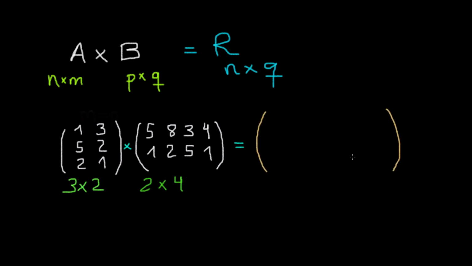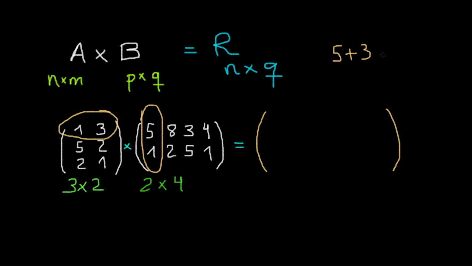Now, to compute this matrix, it is very simple. At the very beginning, we take the first row of the first matrix and the first column of the second matrix, and we multiply using the scalar product of these two vectors. So here 1 multiplied by 5 is 5, plus, because it is the scalar product, 3 multiplied by 1, which is 3.